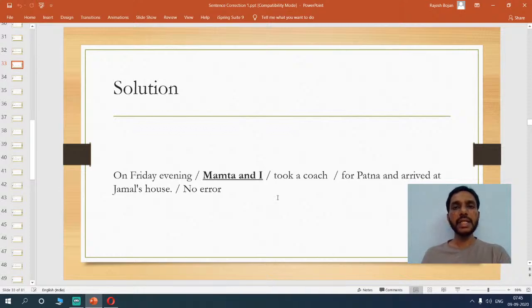While solving sentence correction or vocabulary questions, your experience and your prior knowledge help you in many ways. If you have read books, if you have listened to such constructions, you would always remember it should be Mamta and I. So prior knowledge is very important. That's what I want to say. Right, let's go to the next question.